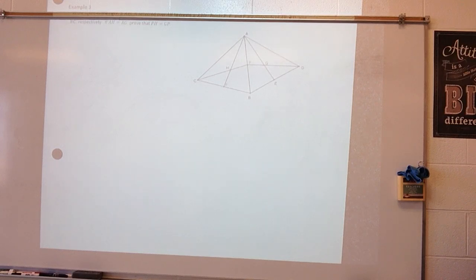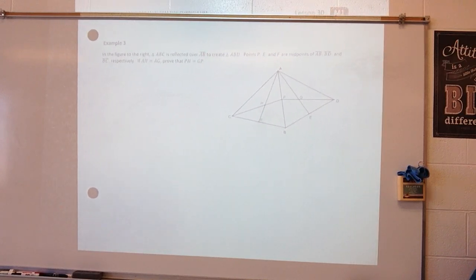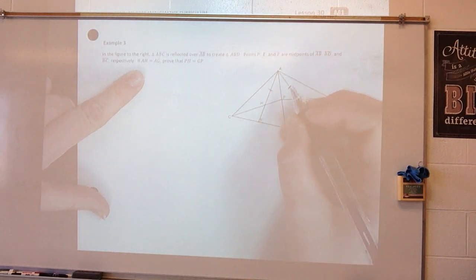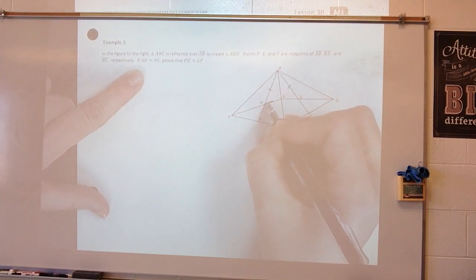Our given information is that it is reflected over AB to create triangle ABD. I can write that down if you want to. We know that AH is equal to AG, and they want us to prove that PH is equal to GP. So this is what I'm trying to prove right here.